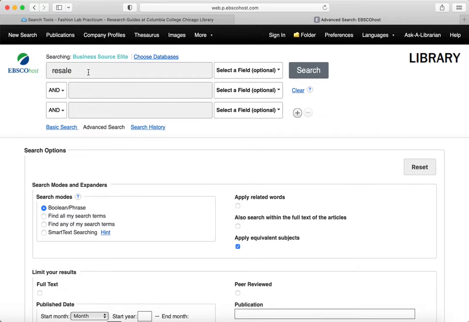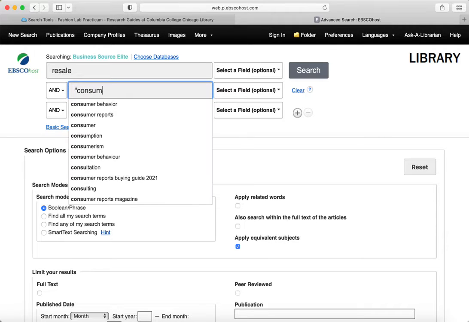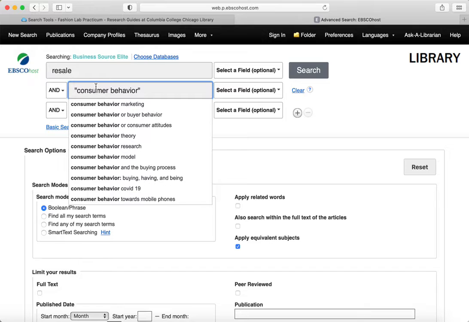When you're doing this kind of research, you will have fewer results because of the requirements you have, like being scholarly articles on a business topic. Once you find the term that works, use it, and don't worry about the fact that it doesn't use enough descriptive specificity about your topic. This yielded some results for me. And then I'm going to use consumer behavior. Again, you could choose lots of additional words, but I had better results doing the search this way.